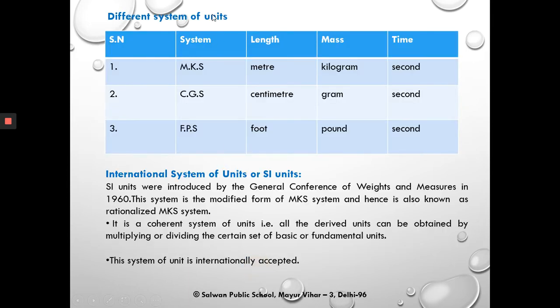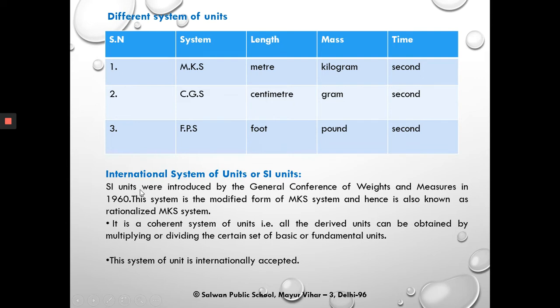Now, different systems of units. We have the MKS system of unit, CGS system of unit, and FPS system of unit. Here M stands for meter, K stands for kilogram, and S stands for second. That means the length of a body is measured in meter, mass is measured in kilogram, and time is measured in second in the MKS system. Similarly for the CGS and the FPS system.